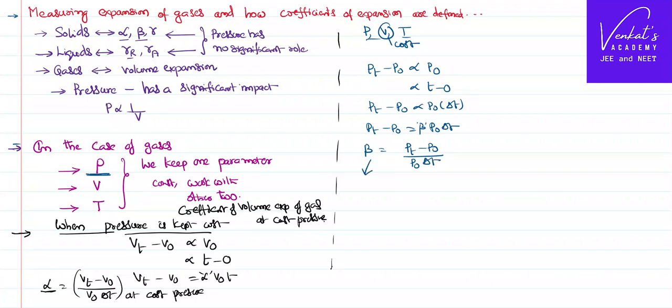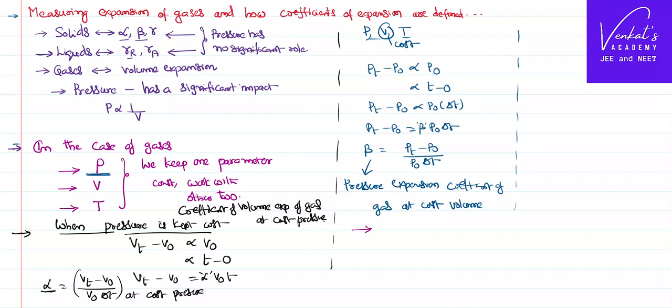And we call this beta the pressure expansion coefficient of gas at constant volume. So, as you understand by this time, gas has two kinds of expansion coefficients. What are the two kinds of expansion coefficients?